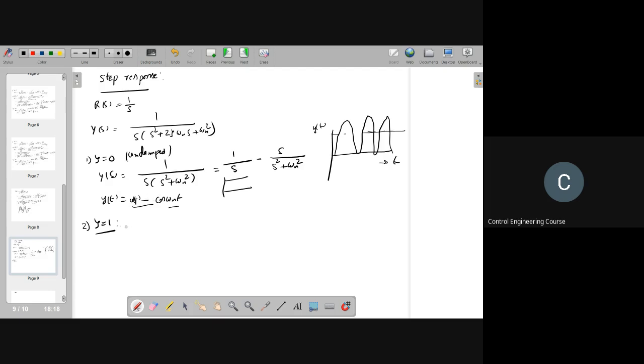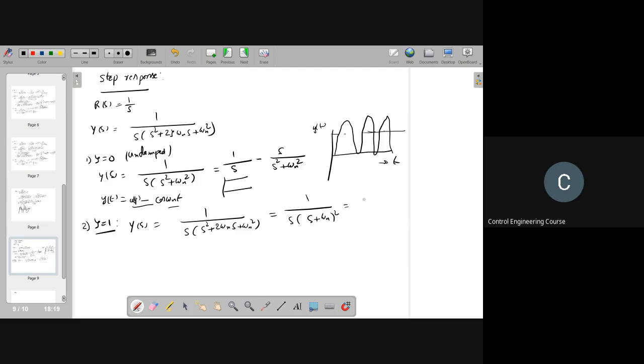Then zeta equal to 1. Then y of s is equal to 1 by s into s square plus 2 omega n s plus omega n square. So again this is 1 by s into s plus omega n whole square.